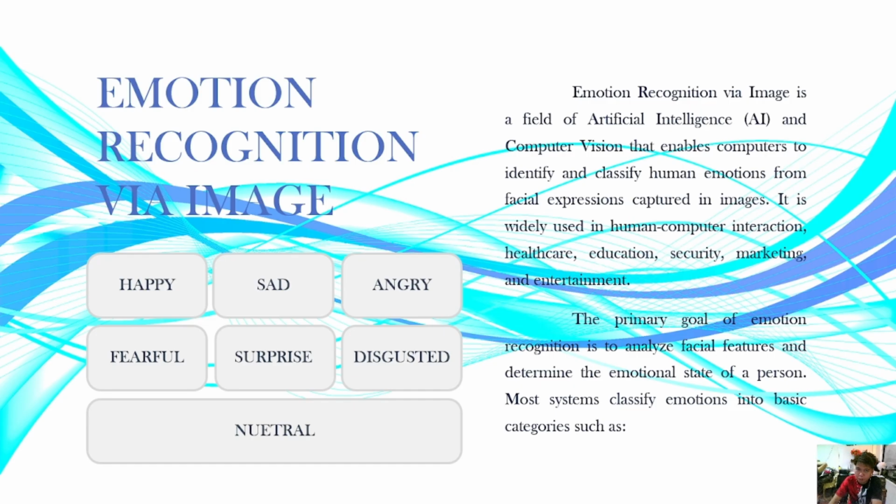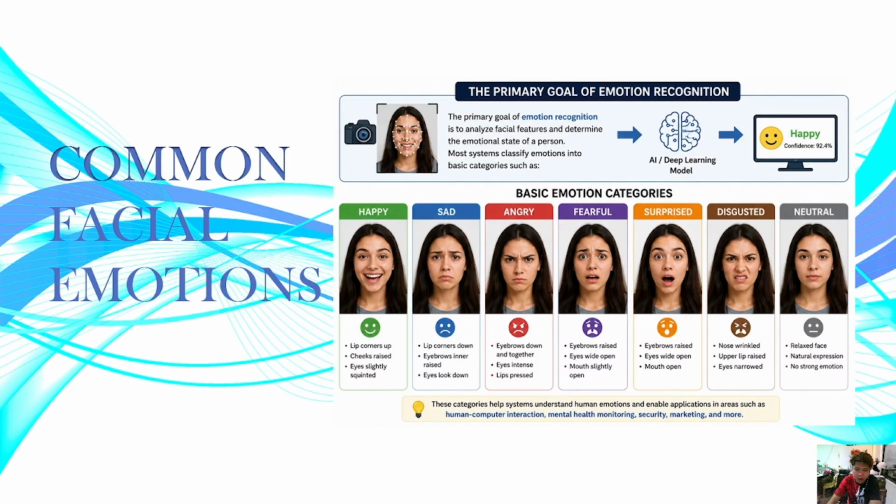Most of the time, we are using this. The primary goal of emotion recognition is to analyze facial features and determine the emotional state of a person. Most systems classify emotions into basic categories such as happy, sad, angry, fear, surprise, disgust, and neutral. Now, these are the examples. These are the common facial emotions that we encounter every day. These are the basic emotion categories.